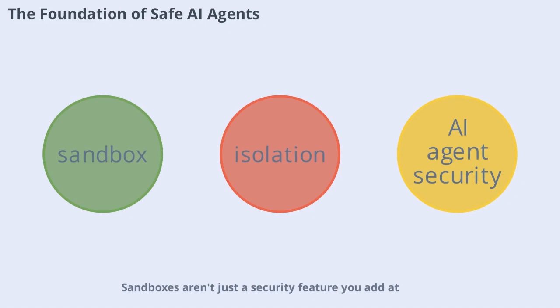Sandboxes aren't just a security feature you add at the end. They're the foundation for any serious AI agent. Every code interpreter, autonomous coding assistant, and evaluation pipeline needs isolation. The real question isn't whether to sandbox, but which sandbox fits your needs. Build the walls first, then let your agent cook. The power of an agent comes from what it can do, but the sandbox determines how far that power can reach.